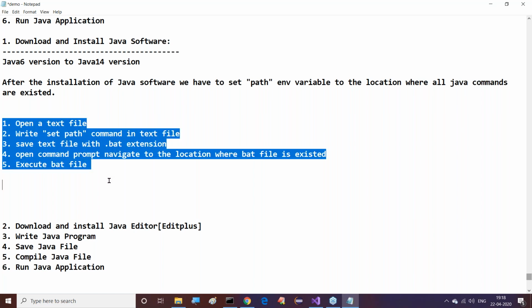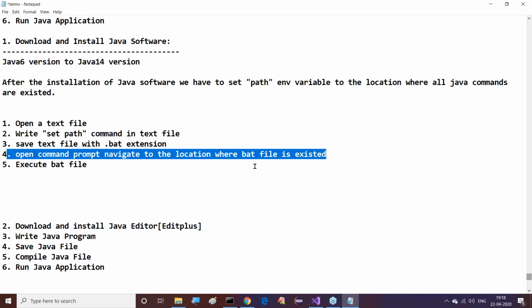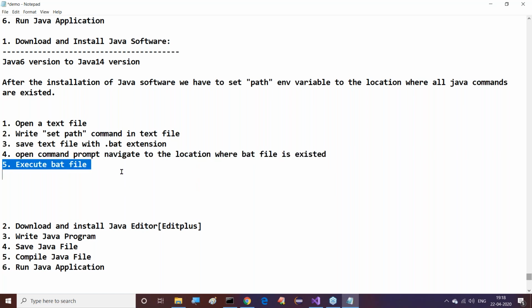Right, so now this is the procedure we can understand. First one is open a text file. Second, write the set path command in the text file. Third, save the text file with the .bat extension. Then open command prompt, navigate to the location where the .bat files exist, and next execute the .bat file. Automatically we are able to get the required thing.